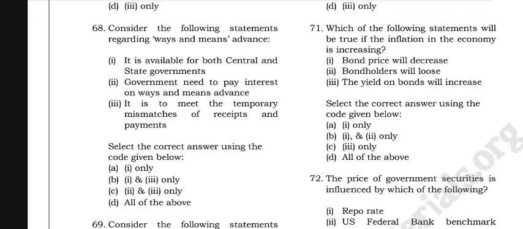It is available for both central and state governments. You do need to pay interest on the Ways and Means Advance. It is to meet the temporary mismatches in receipts and payments.